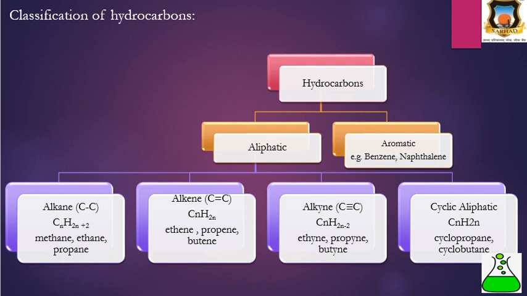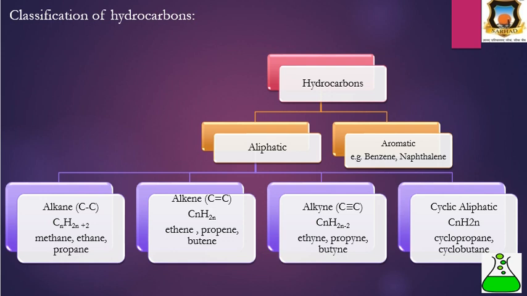Aliphatic hydrocarbons are again classified into four groups. First one is the alkanes. Alkanes are saturated aliphatic hydrocarbons. They contain carbon-carbon single bonds. The general formula of alkane is CnH2n+2. Examples of alkanes are methane, ethane, propane.